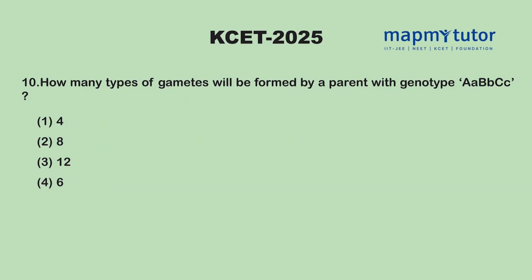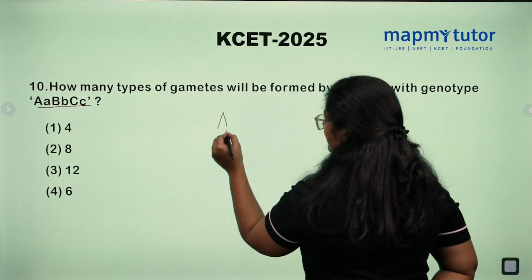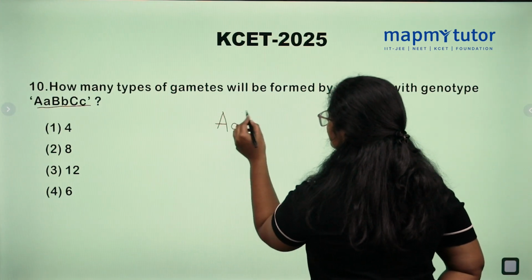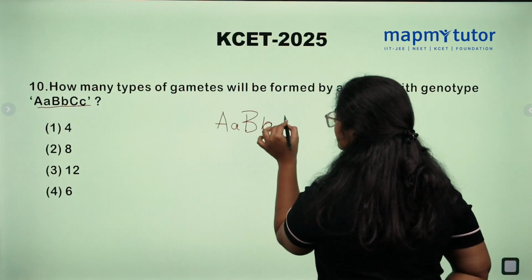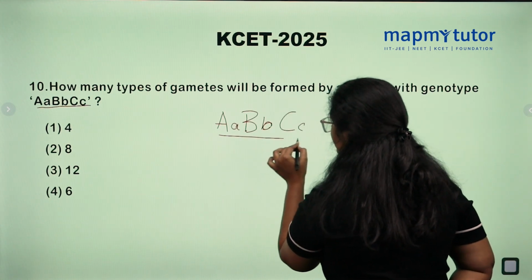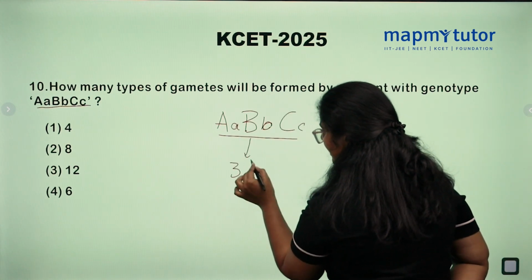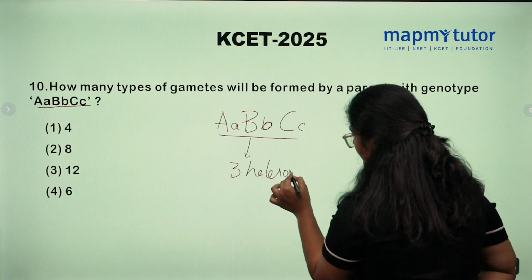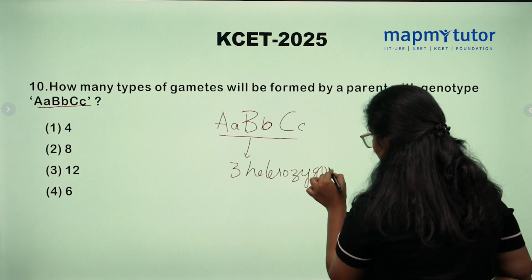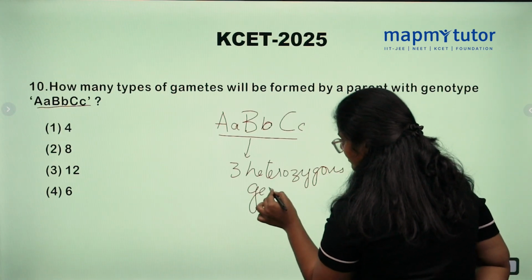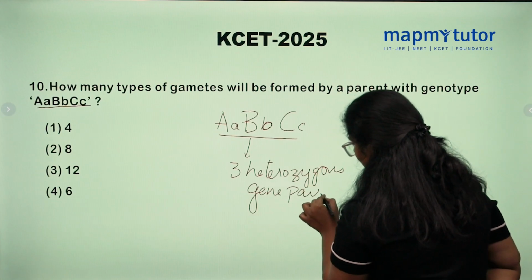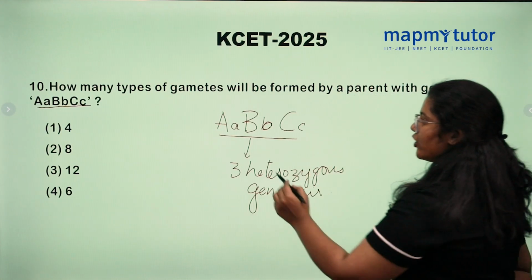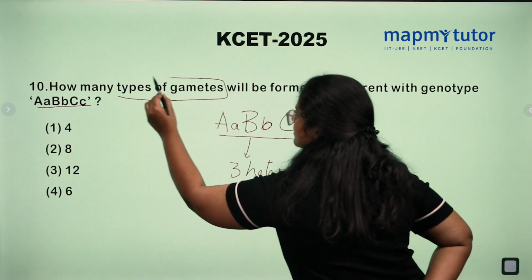How many types of gametes will be formed by parent with genotype capital A small a, capital B small b, capital C small c? So, how many types of genotypes are there? Here we can see 3 heterozygous gene pairs are seen, and we need to find out types of gametes.